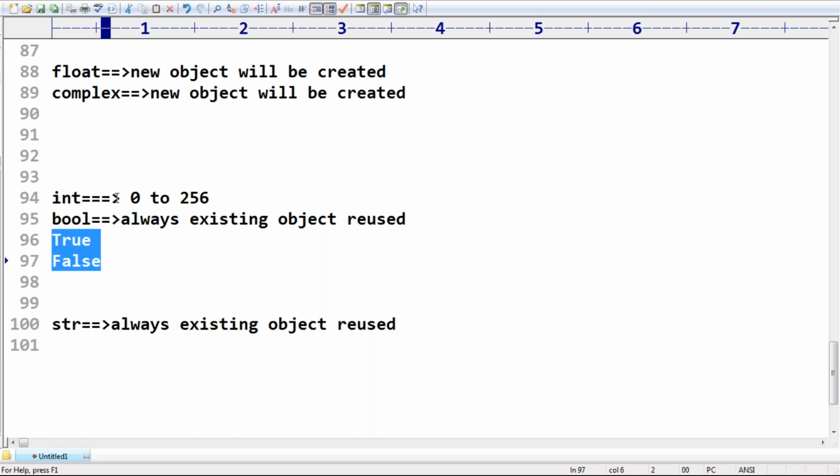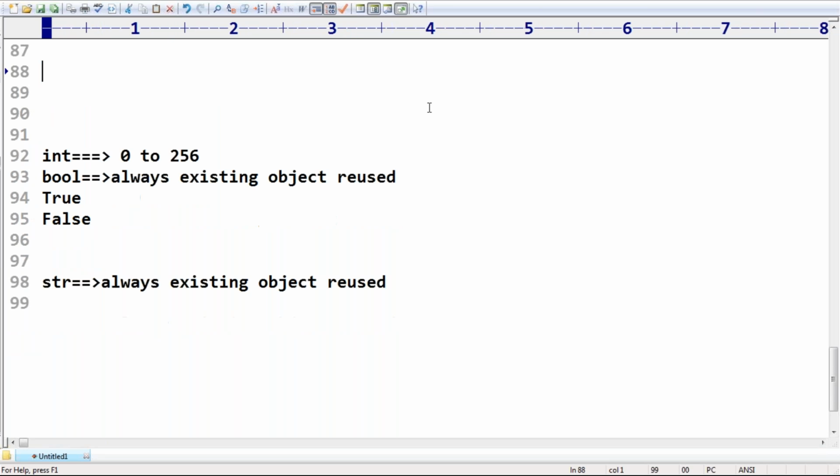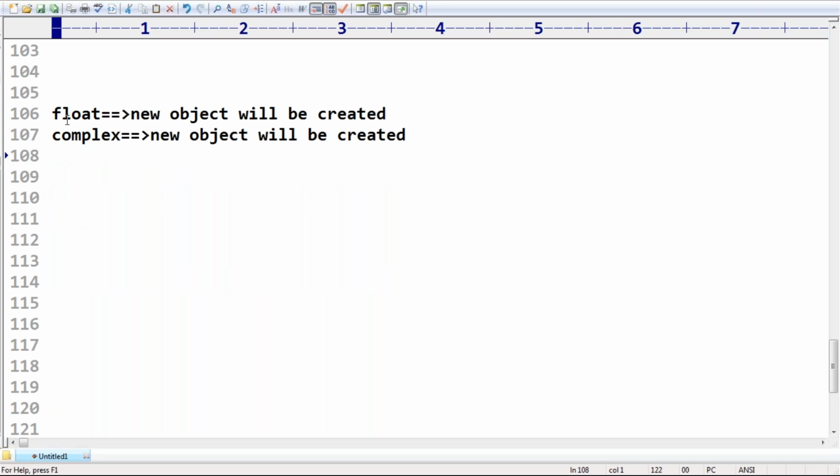Remember that. Next, sir, immediately you ask, for float and complex, why is this buffer concept not there? Can you please tell the reason for that? Very simple, sir. If I want to implement object reusability for float between 0 and 1, how many float values are there? Can you please respond?